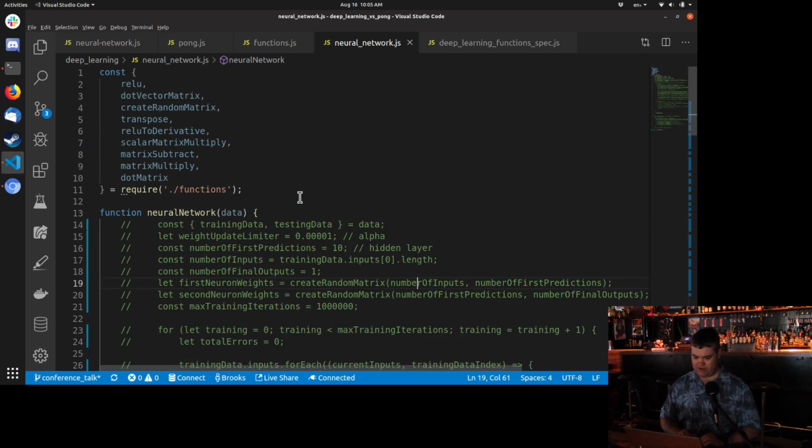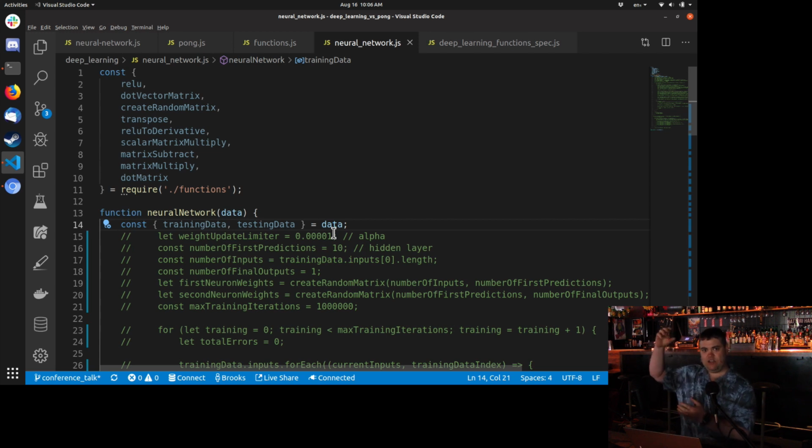We'll go into our neural network and we'll start uncommenting these. So the first thing we're going to do is we need to get the data from the server. So this is the server. We need to get the data from the client. The way I have this working is that we have a server running and the client loads the game, and as soon as it refreshes, it sends all this data down and says, okay, train the AI based upon that. Well, what is the data?